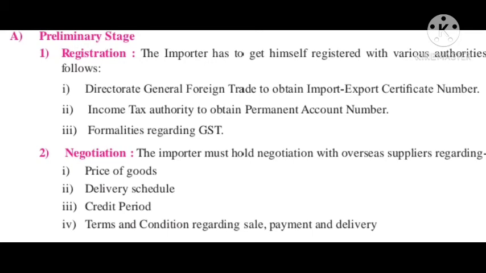The second one is negotiation. The importer must hold negotiation with the overseas suppliers regarding the price of the goods, delivery schedule, credit period and terms and conditions regarding sale, payment and delivery.